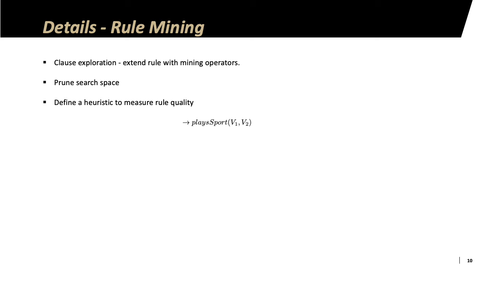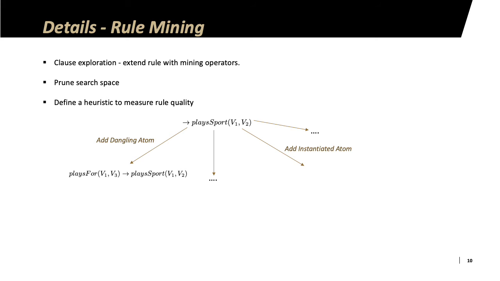So initially, let's say we have the plays sport relation which states that V1 plays sport V2 as our head atom. We can extend this by first adding a dangling atom wherein one of the arguments is shared with the original rule and the other one is a fresh variable. So here V3 is the fresh variable and V1 is shared with the original rule. We can also add an instantiated atom wherein one of the arguments is a constant in our universe and the other one is shared with the rule.